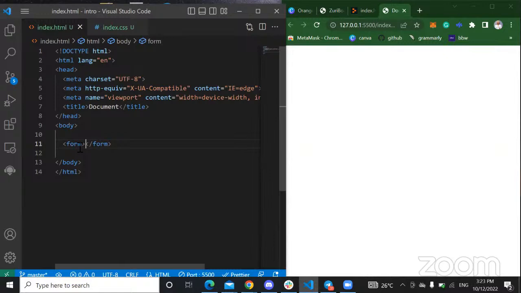So I'm just going to have a form, and in this form, I'm going to have an action. This is an action with form, right? What should the form do? So what should the form do on submit? That is the action. So I'm just going to put in something there to help us understand better.